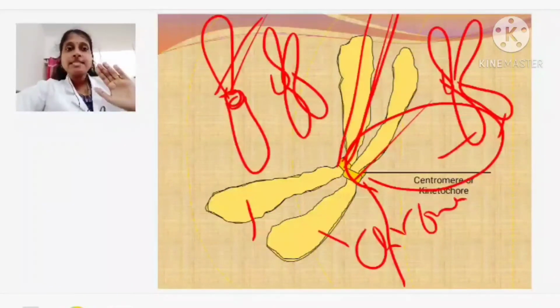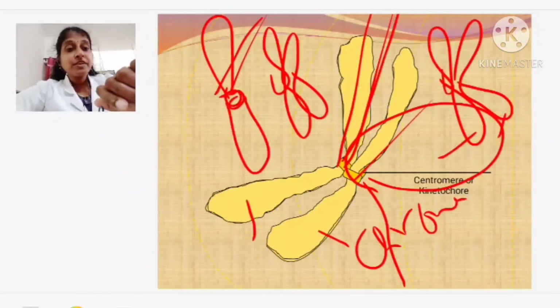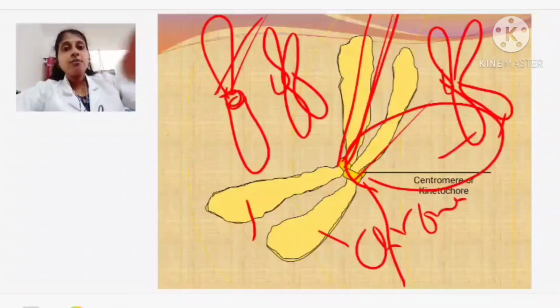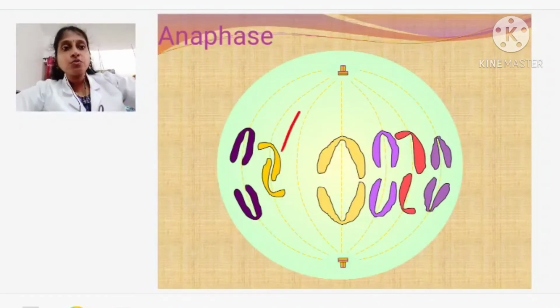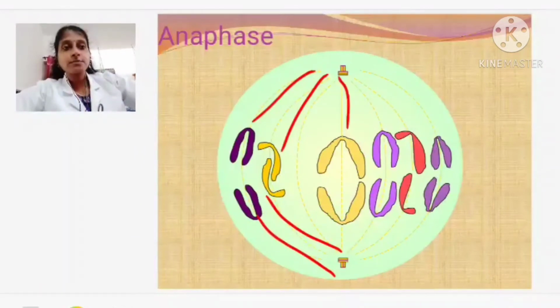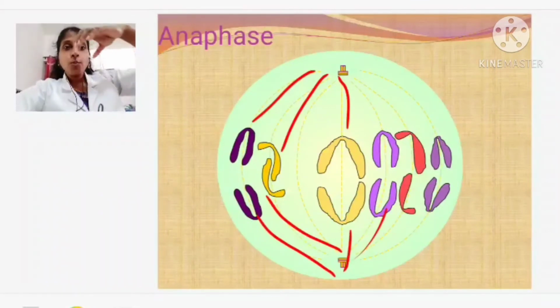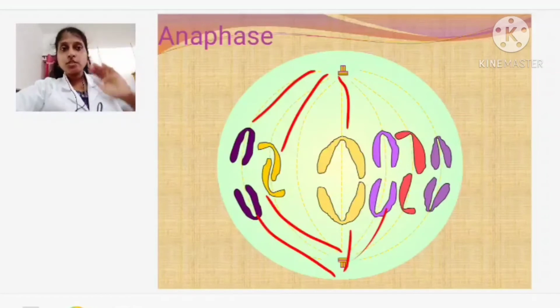Like this, one set of chromosomes has moved towards one side, another set has come towards the other side, towards the opposite poles. This takes place in anaphase. So in metaphase, they are in the equatorial plane. In anaphase, they are moving towards opposite sides. One set is moving up and another set is coming down. The contraction of the spindle fibers pulls one set up and one set down, so the two chromatids move towards opposite sides.